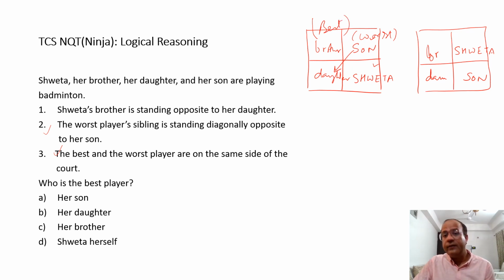Okay, in this. Now if I try to figure out the next one, let's have a look at son. It says the worst player's sibling is standing diagonally opposite. So who's standing diagonally opposite to son? Brother. And that means brother is the worst player's sibling. So that would mean Shweta is the worst player then. And worst and best are on one side. So that means brother is still the best. So in both the possibilities, the brother has to be the best player. Okay, so that is going to be our answer.